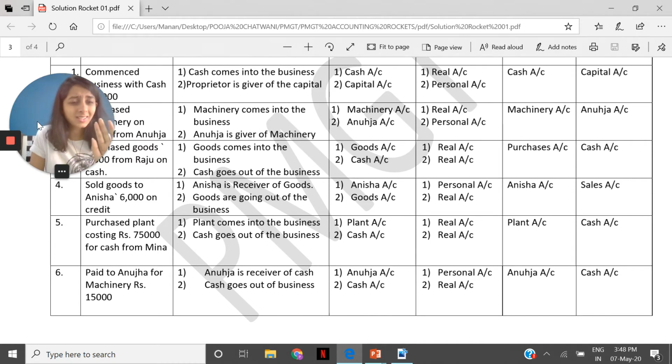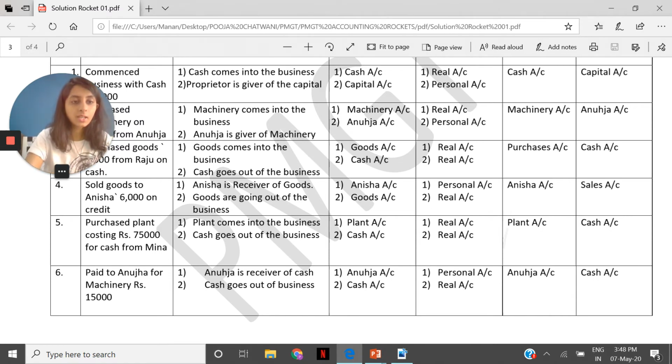And if you don't understand anything, the entry is very simple: we as a business paid money to Anuja for machinery. So for us, Anuja is the receiver and cash is going out. Debit the receiver, debit what comes in, credit what goes out. Anuja is your personal account and cash is your real account. Debit the receiver, so the Anuja account is debited. Debit what comes in, credit what goes out: your cash is going out, and the entry comes out to be Anuja to cash. I hope this is clear. This was a very important concept we understood.